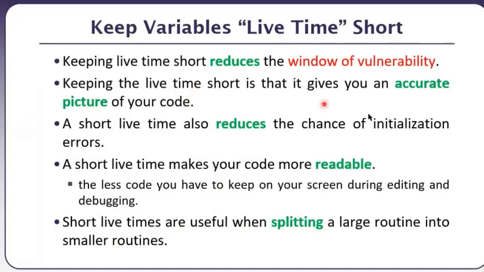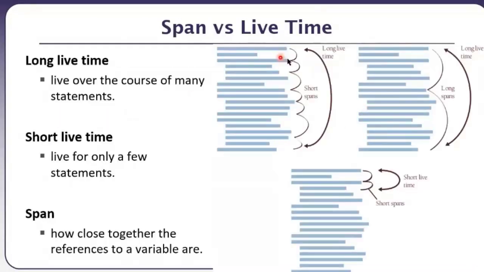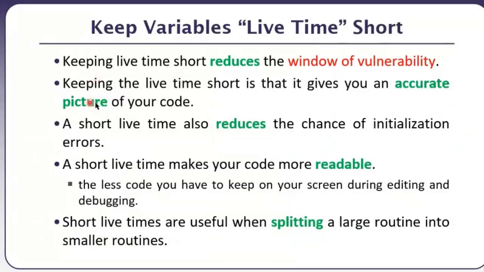Keeping the lifetime short gives you an accurate picture of your code. Of course, I don't have to remember what the variable was meant for or what the initial value of the variable was if I only see that variable on the first line and then on the fifth line, and that's it. But in the other case, the variable was first seen on the first line and then last seen on line number 100, so the lifetime of the variable is very large, and that does not help me see an accurate picture of my code.